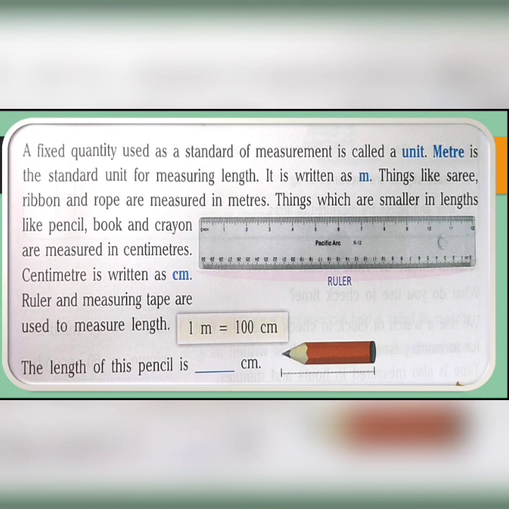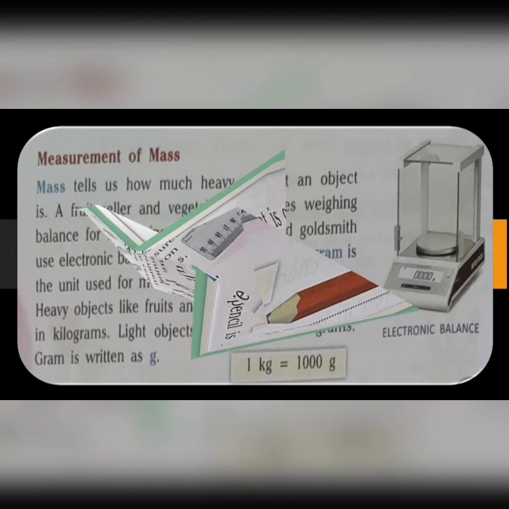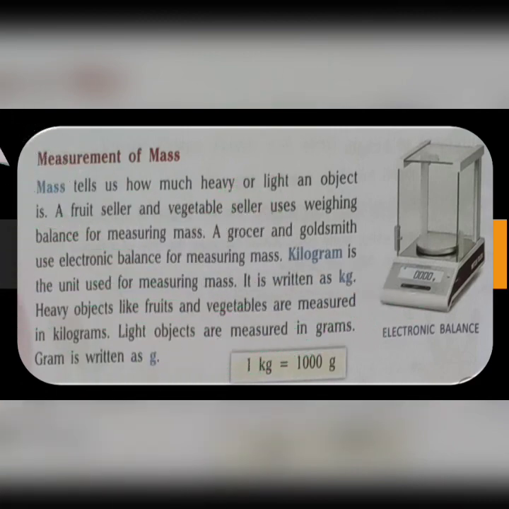And some objects like our pencil, pen, crayon, book, all these are measured using the unit centimeter. And always remember, 100 centimeter is equal to 1 meter. Now, next let us know about measurement of mass.